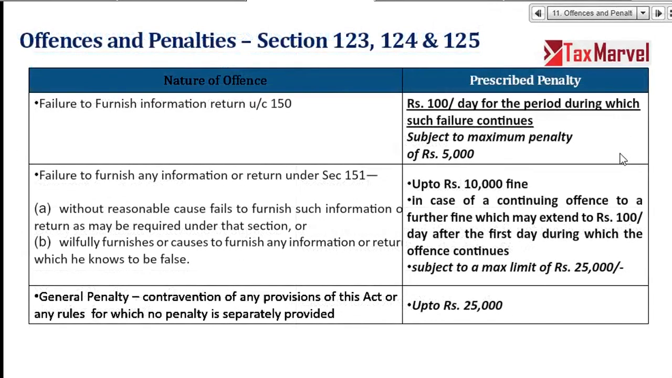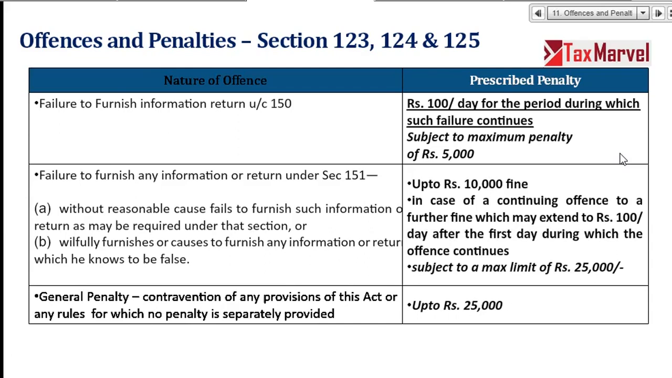Now, that was Section 122. Now, Sections 123, 124, 125. Right? Failure to furnish information under Section 150, 100 rupees per day, maximum 5,000 rupees. Right? Failure to furnish any information or return under Section 151, 10,000 rupees fine, and if you continue for more number of days, 100 rupees per day, maximum 25,000 rupees.